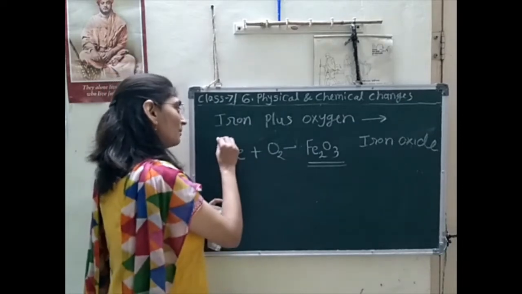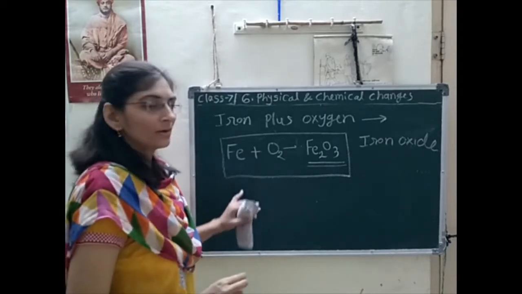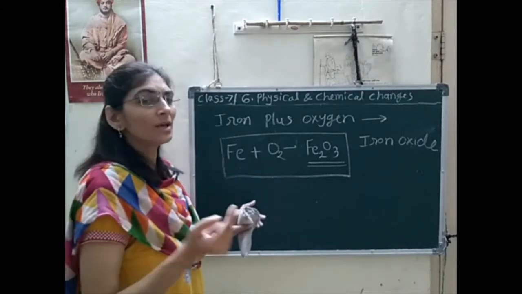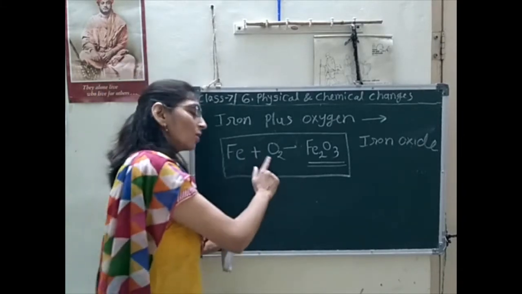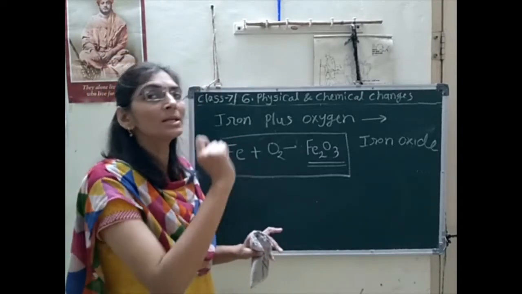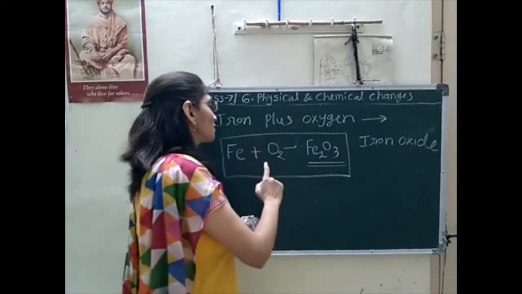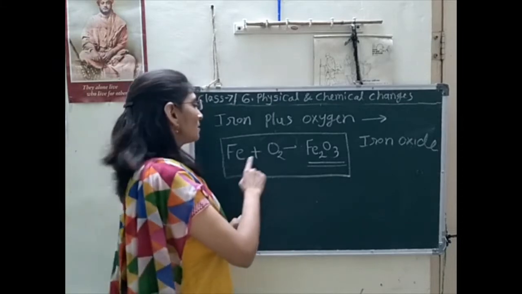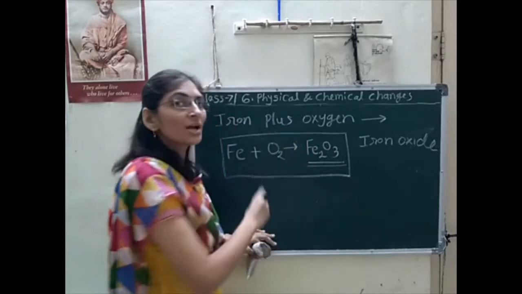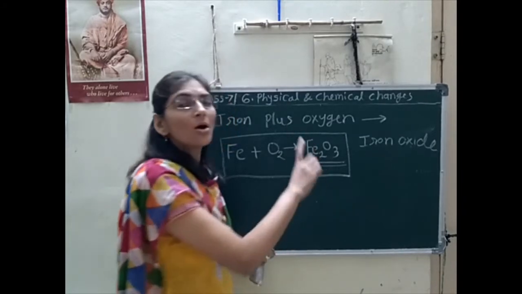This type of chemical reaction we get when iron gets oxidized, when we keep any iron piece or any iron substance in the atmosphere. It comes in contact with oxygen and also with atmospheric water, that is, water vapor is present in the atmosphere, we know that very well. With that moisture and oxygen the iron comes in contact, the chemical reaction happens here, and we get the product iron oxide.